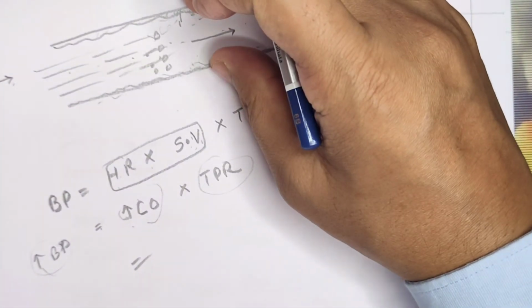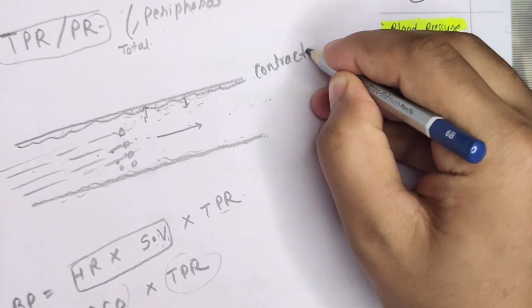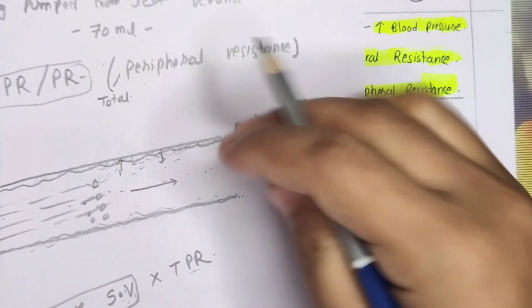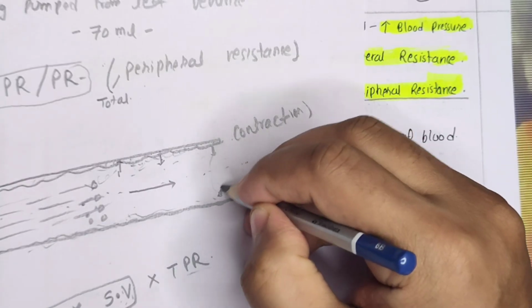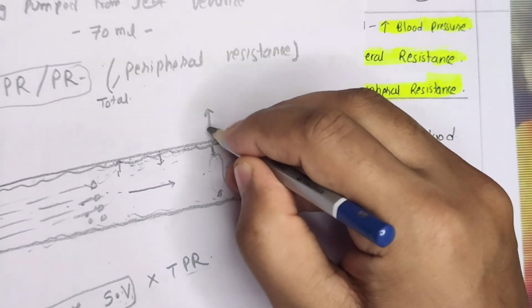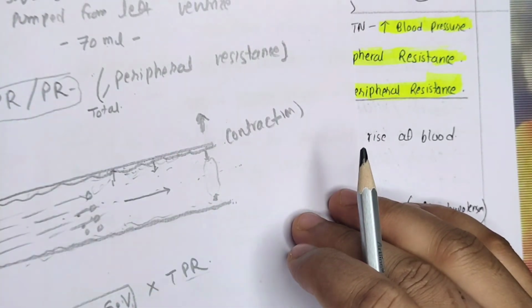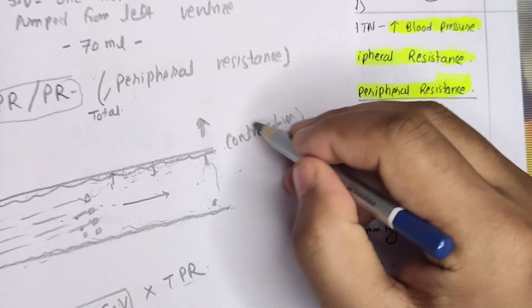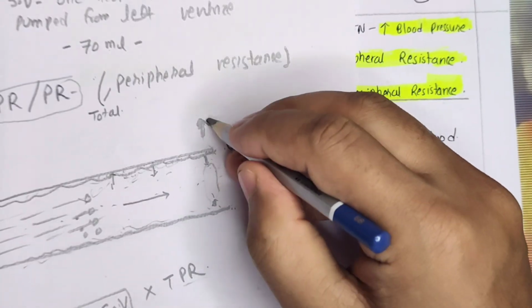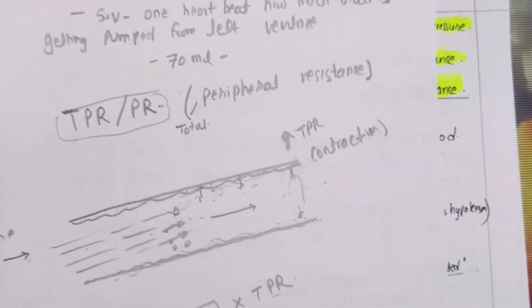Now here what we have to understand is, if these blood vessels get narrow, if they contract, what is happening? This is getting contraction. When this contracts, it will become narrow, and narrow means pressure will increase. Like we have a pipe of a motor at our home, if we press it, pressure will increase. Similarly, if it contracts and becomes narrow, pressure will increase. Total TPR will increase. BP will increase.